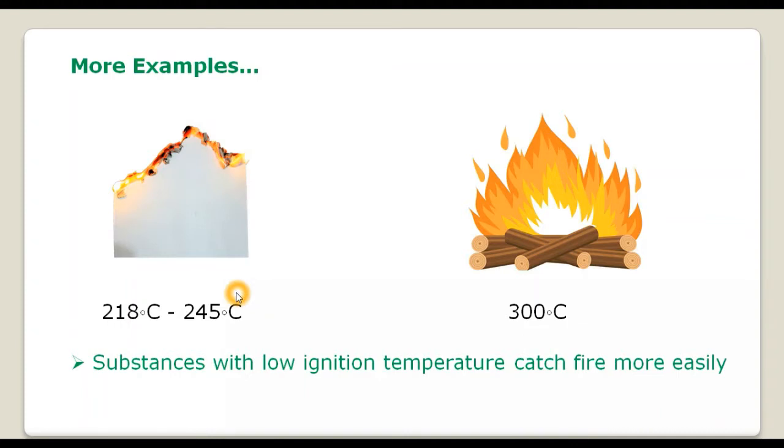Whichever object has a lower ignition temperature will easily catch fire. That is why paper will catch fire more easily, because its ignition temperature is low. So we understood the three conditions which are very, very important for combustion to take place.